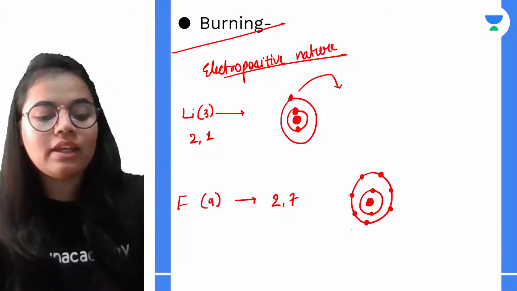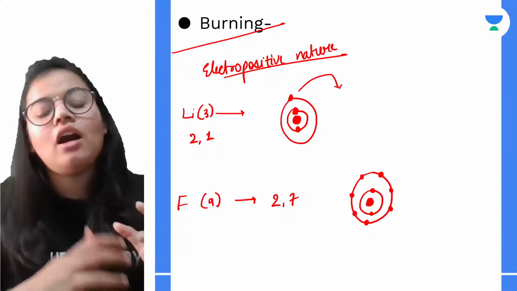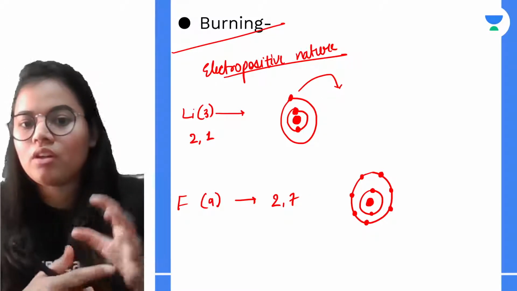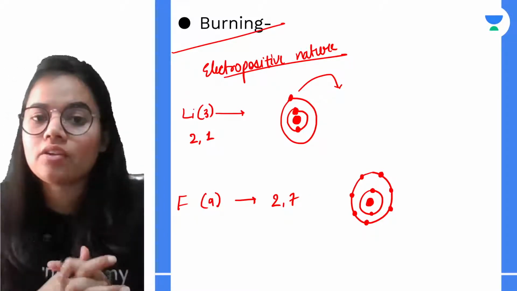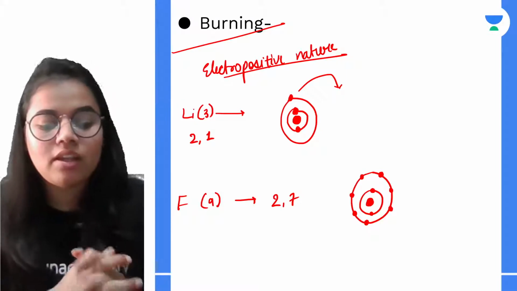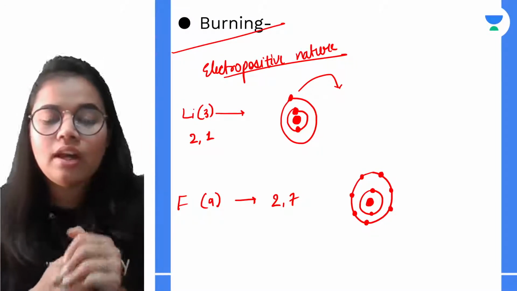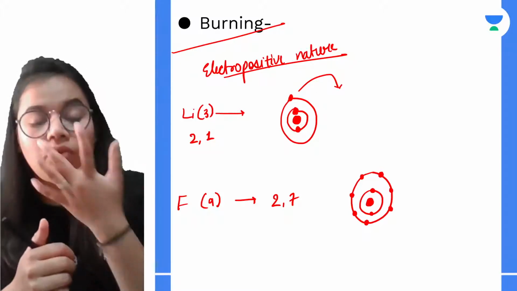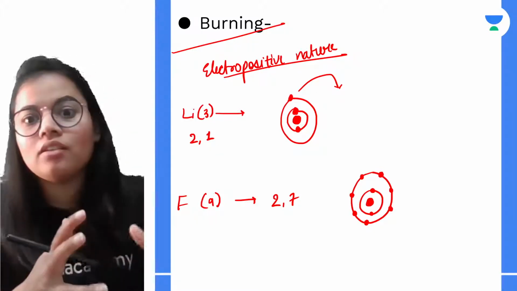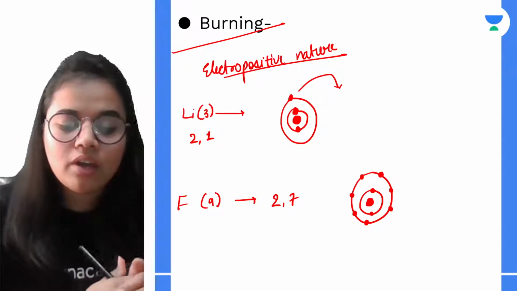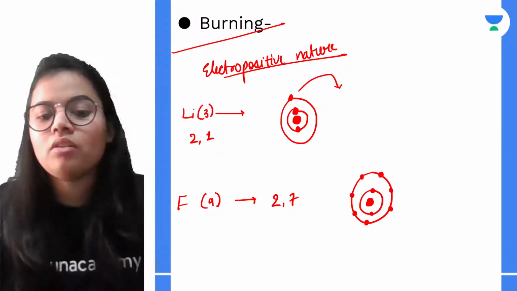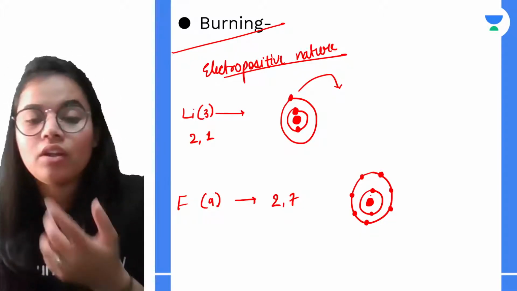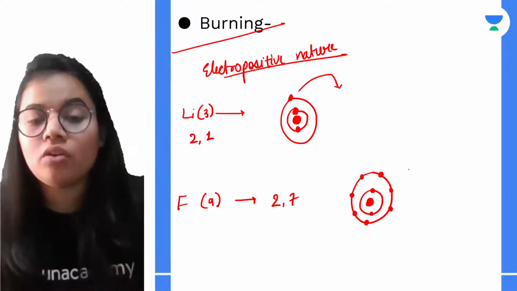Now talking about the electropositive nature, see students, lithium requires 1 electron to lose, whereas fluorine requires 7 electrons to achieve a stable configuration, and as I told you, it is basically easier to give 1 electron rather than gain 7 electrons. And fluorine has 7 electrons, so it will require only 1 electron to achieve a stable configuration.